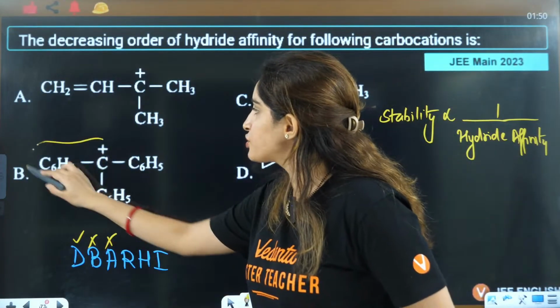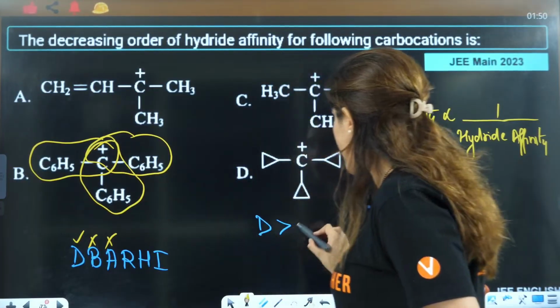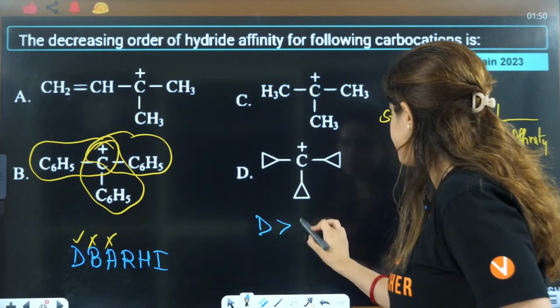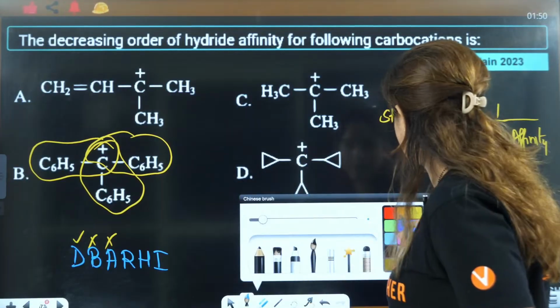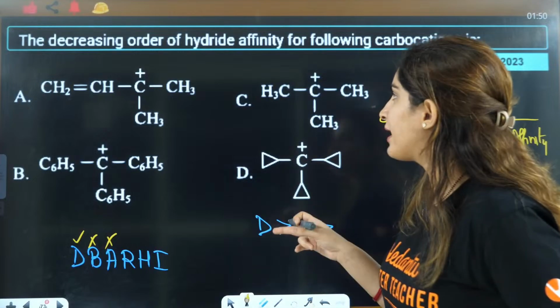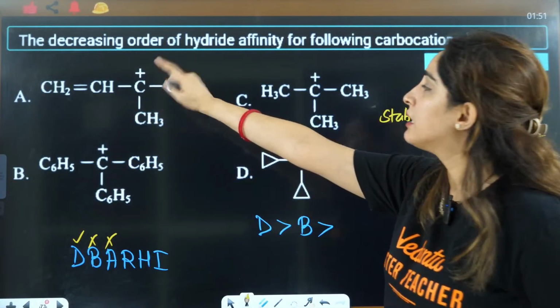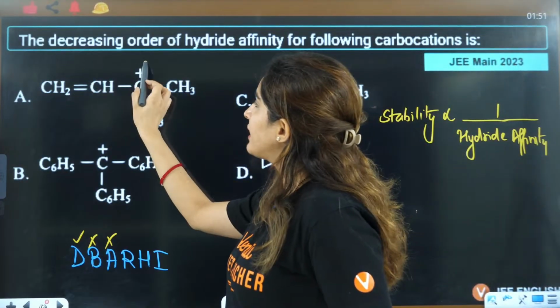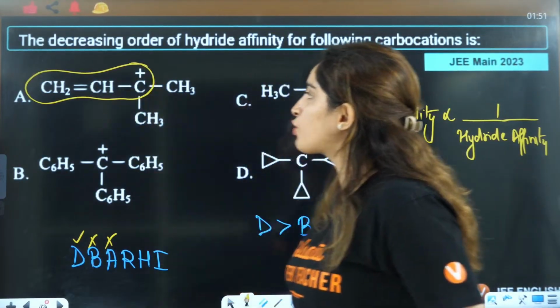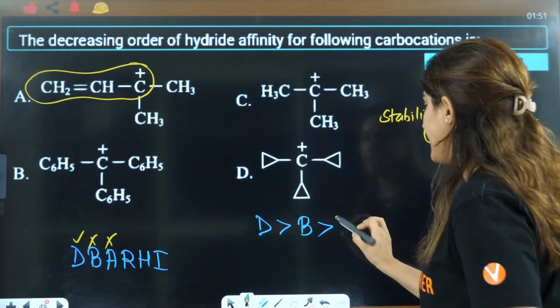Yes. This is showing resonance, resonance, resonance. So after D you will have B. Then you need to find resonances. Here it is showing 3 resonances with benzene, that means phenyl. And here it is showing 1 resonance, 1 conjugation. So after B you will have A.